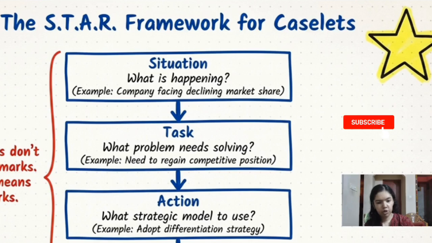Next, step number 2 is task. Next, identify the key challenge or objective that the organization needs to address. Ask what problem needs to be solved here. So in this case, the example which you have taken at hand, the problem that the management needs to solve here is the management needs to regain the market share and strengthen its competitive position.